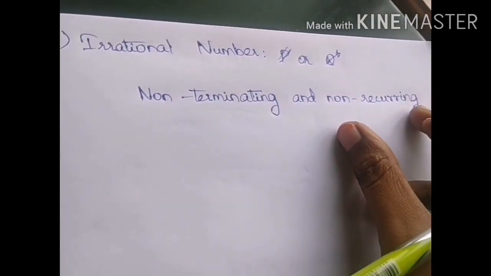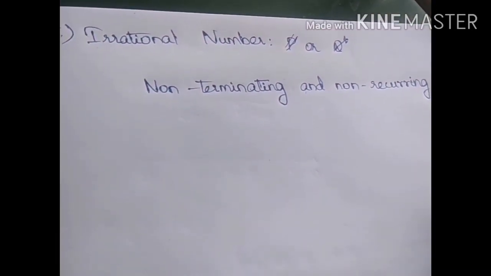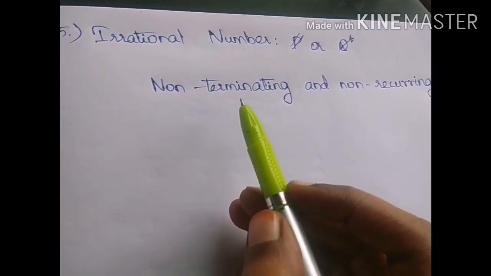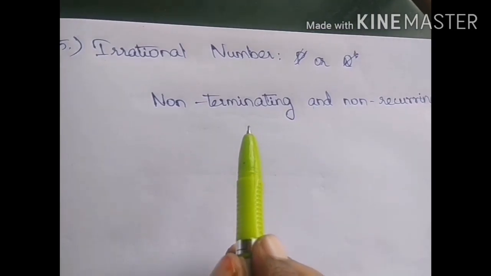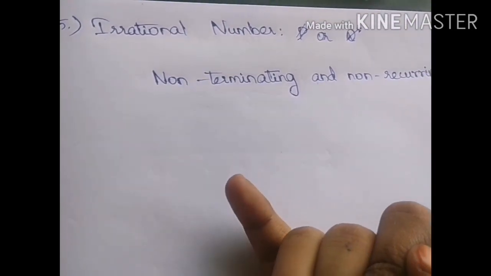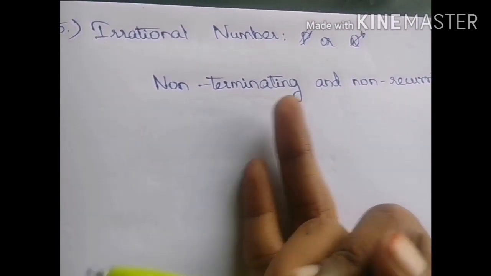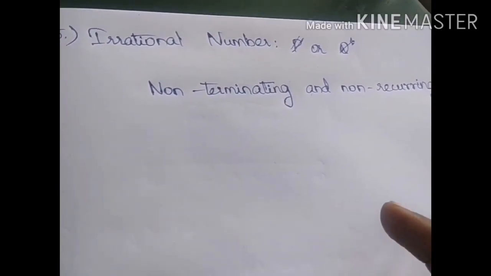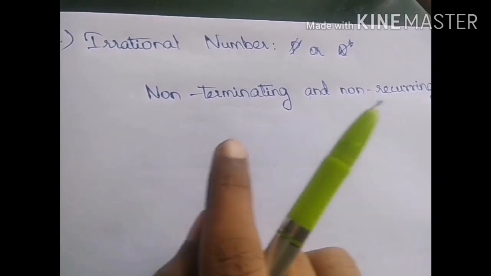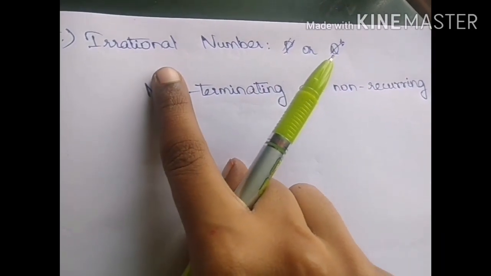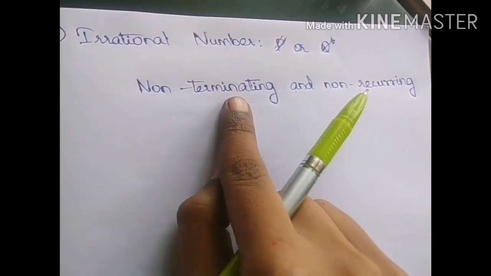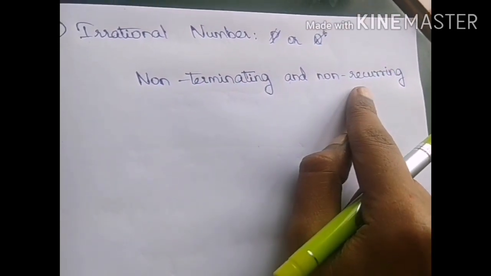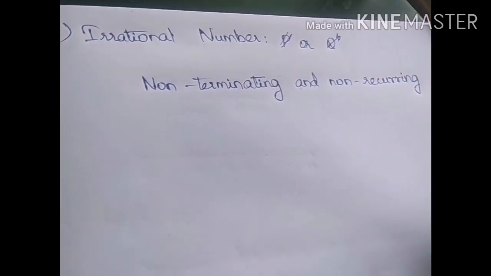Non-recurring means it will not have a repeating pattern. In rational numbers, we have seen that they are terminating, or they may be non-terminating but recurring. That means it will have a repeating pattern in the case of non-terminating. But in the case of irrational numbers, all the numbers are non-terminating, they have no end, and they are non-recurring, which means they do not have a repeating pattern.